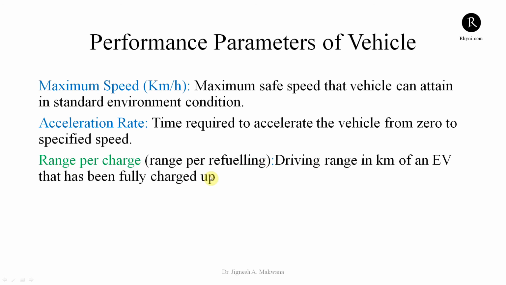Range per charge should be specified by the manufacturer, as range per charge is a very important performance parameter of an electric vehicle. So it is the driving range in kilometers of an EV that has been fully charged. Once the vehicle is fully charged, how long it can run in kilometers with the fully charged battery until it is fully discharged. So range per charge is the important parameter for the electric vehicle. We will use these parameters, and we will discuss them further in the session and use them whenever we require.